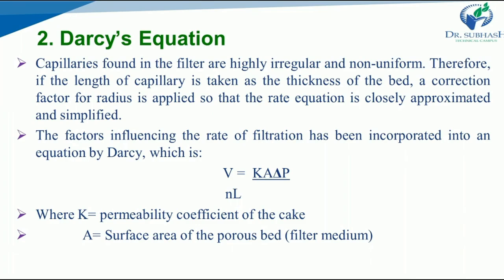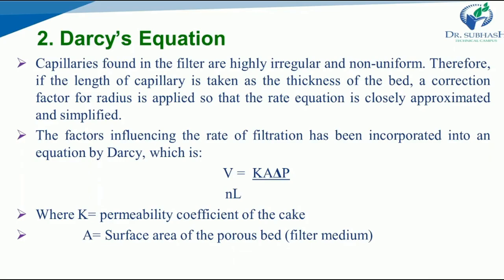There are some factors that influence the rate of filtration, which you can see in Darcy's equation: V equals K A delta P divided by eta L. It is almost the same as before; the only change is K, the permeability coefficient of the cake, and A, the surface area.